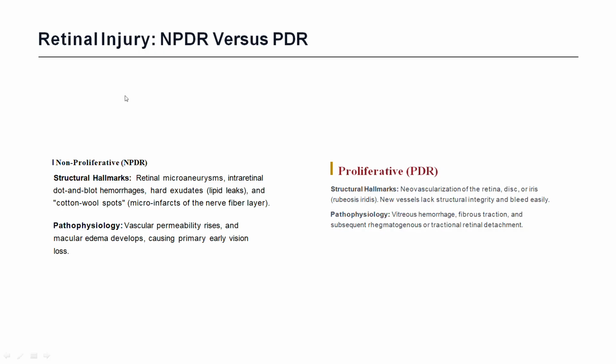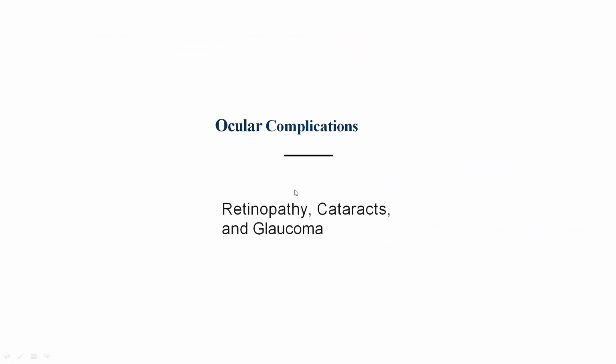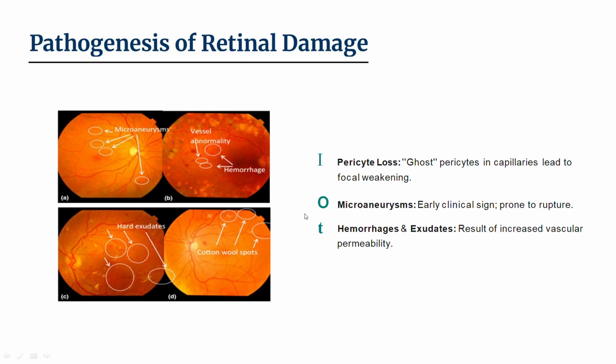injury. It consists of non-proliferative and proliferative. As I said before, it includes retinopathy, cataract, and glaucoma. Cataract, I said, is because of accumulation of sorbitol, which osmotically draws fluid inside and causes cataract. And glaucoma is due to long-standing diabetes, which is also more common because it increases vascular permeability. This vascular permeability is increased as aqueous humor is increased. So the pressure in the aqueous humor increases and glaucoma results.